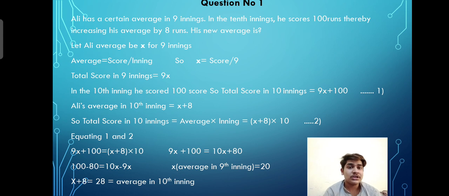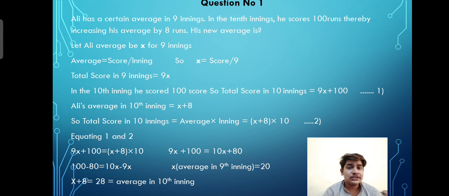Ali's average after the 10th inning, as we have read, should be x plus 8. x is the average of 9 innings, we have let this, and 8 is the increased average in the 10th inning. So the total average in 10 innings is x plus 8.